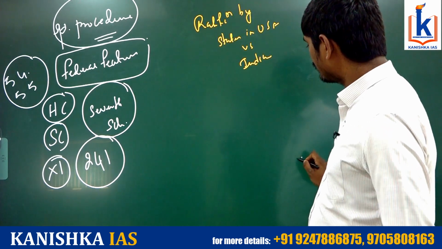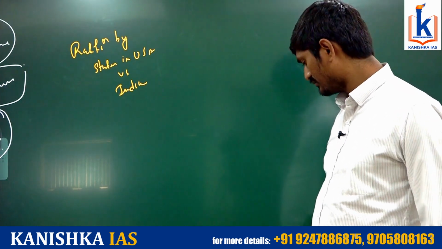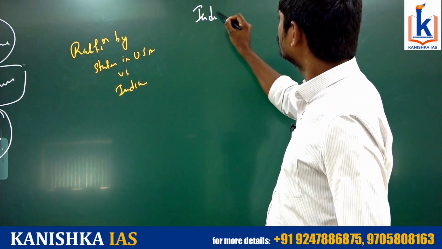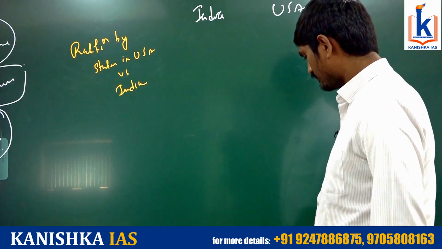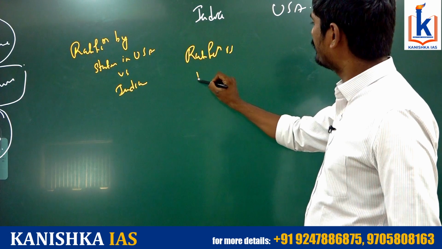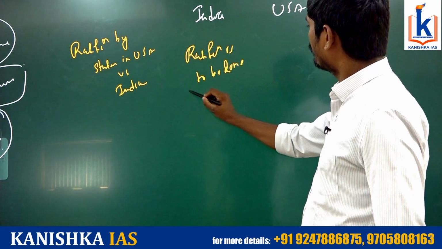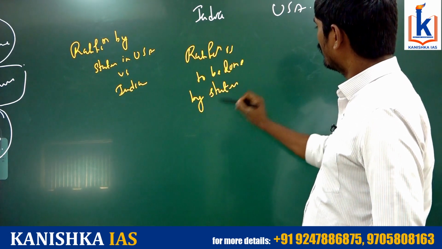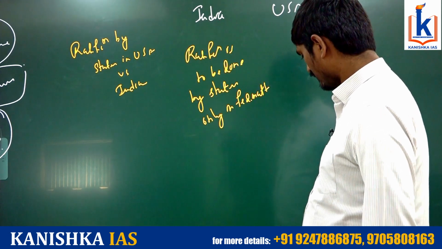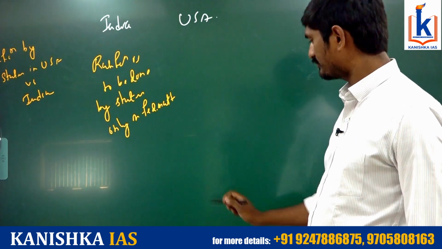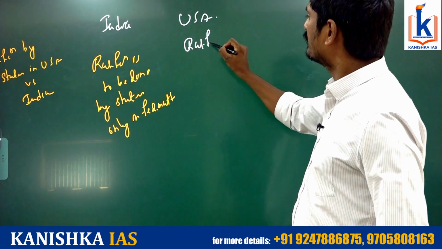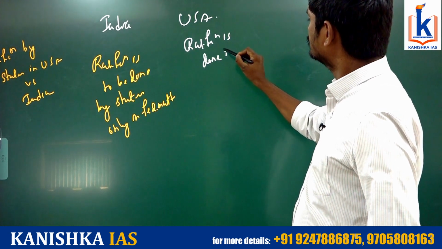In India, ratification is to be done by states only in federal matters. In USA, ratification is done in every matter.